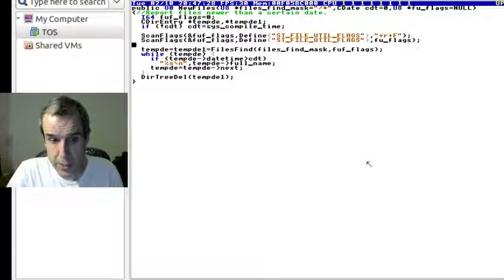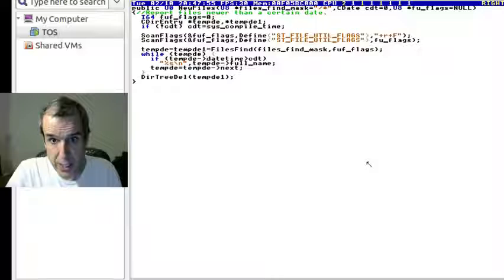So when we call find files, it doesn't include directories, and since we have recursion, it flattens the whole thing into a linked list. We don't do find first, find next. We get the whole thing at once. That's how we roll.